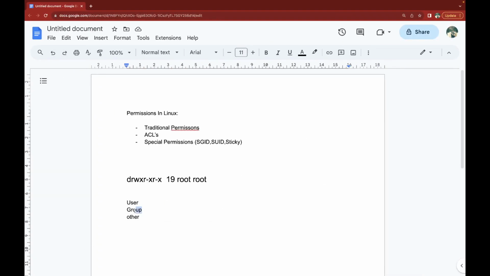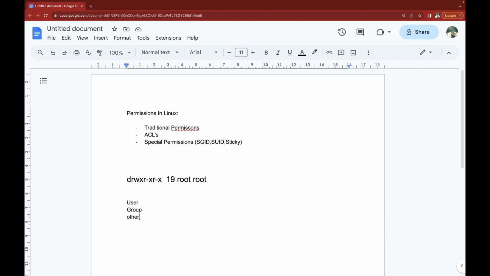So what is a group? A group is like a WhatsApp group: you create a group and inside it you can add multiple users. In the same way, in Linux we have the concept of a group, and in that group we can add multiple users.